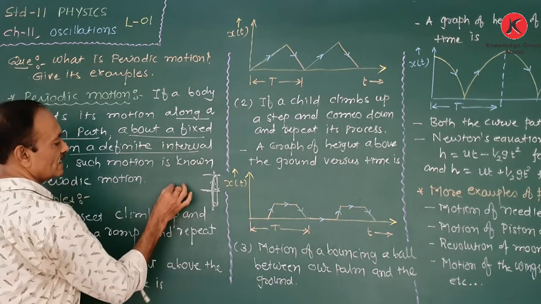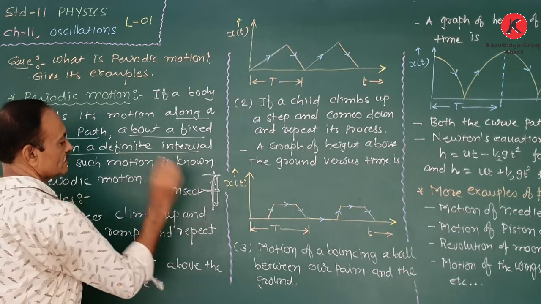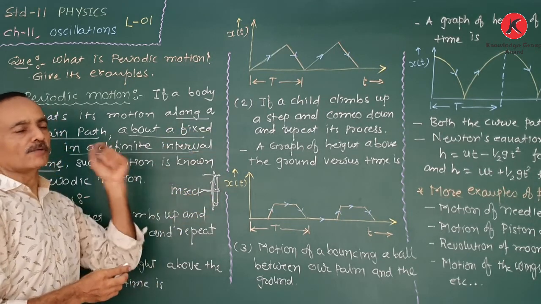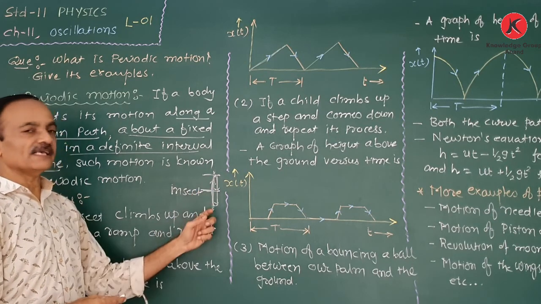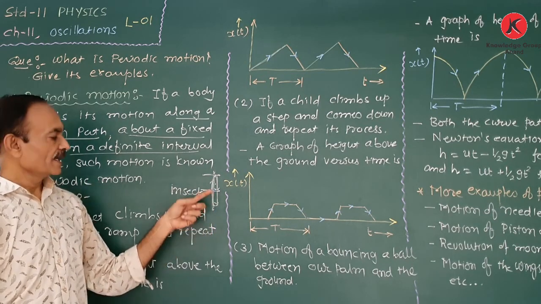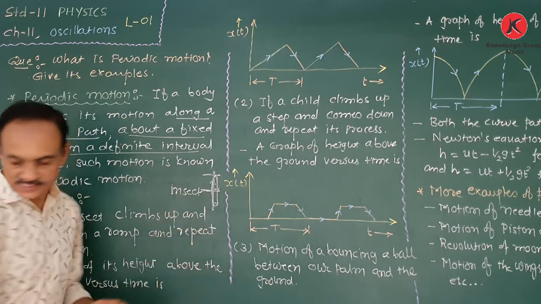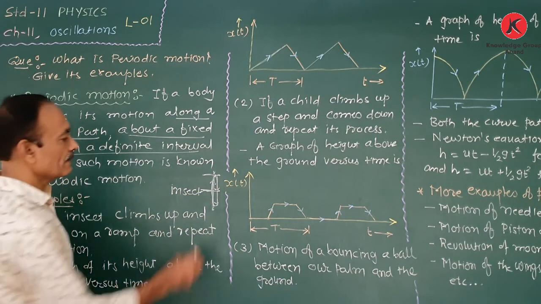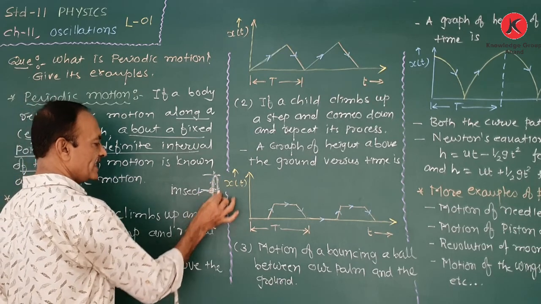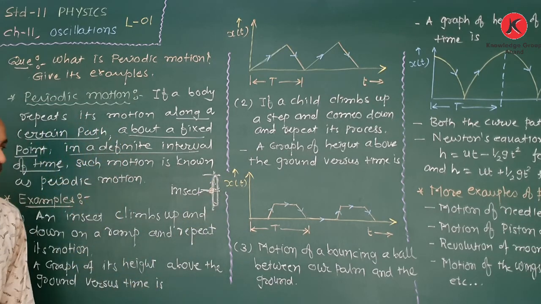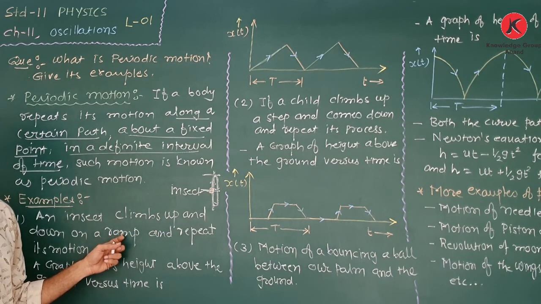One insect again climbs up and down on a limb. So here, the limb is the definite path. The initial position of the insect is known as the fixed point, and it repeats its motion at a definite interval of time. So such motion is periodic motion.